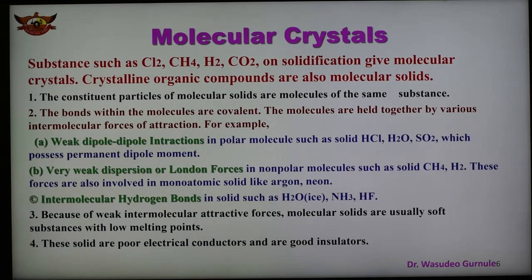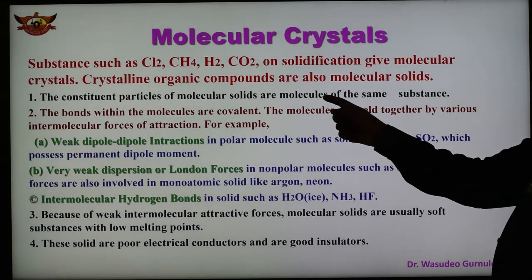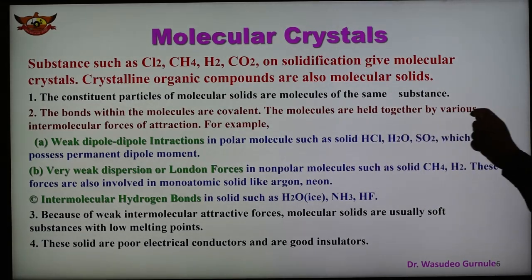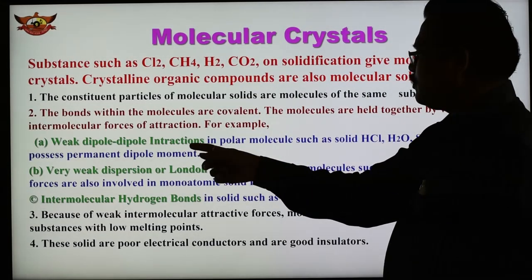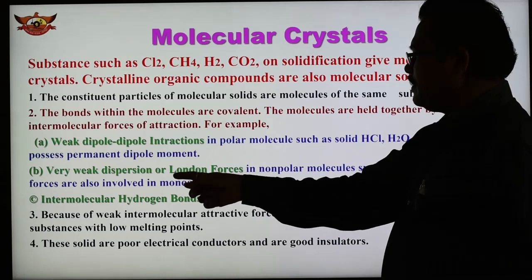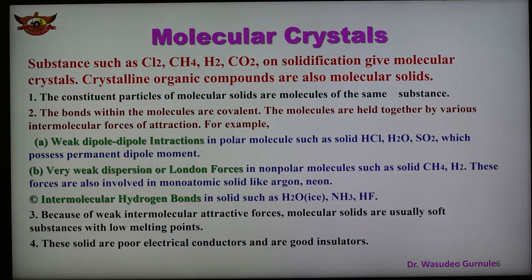So these are the intermolecular forces of attraction present in the molecule. Again, I am repeating: the constituent particle is the molecule, and in this case the bonds within the molecule are covalent, but the molecules are held together by various intermolecular forces. These are the three types of intermolecular forces: weak dipole-dipole, very weak dispersion or London forces, and the third one is intermolecular hydrogen bonds.